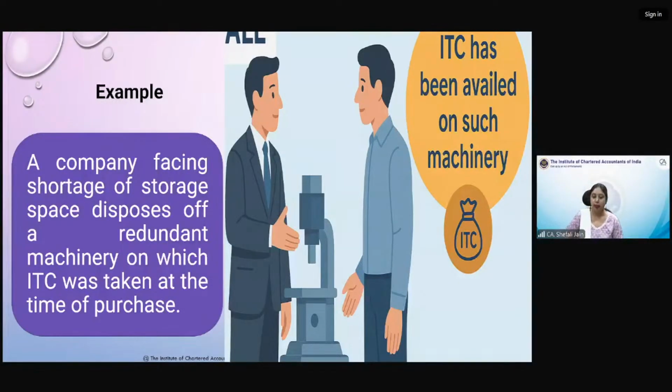So it becomes a supply as per Schedule 1 Para 1 because ITC has been availed. Once ITC is availed, you cannot escape it, but yes, availing ITC is very important.